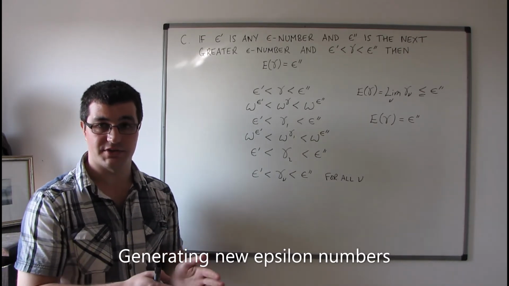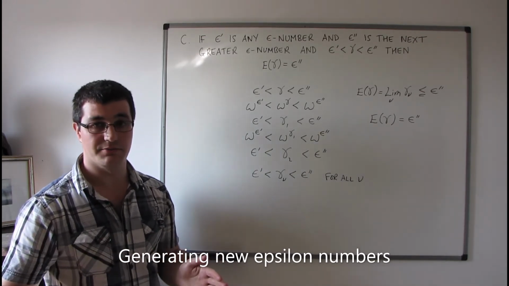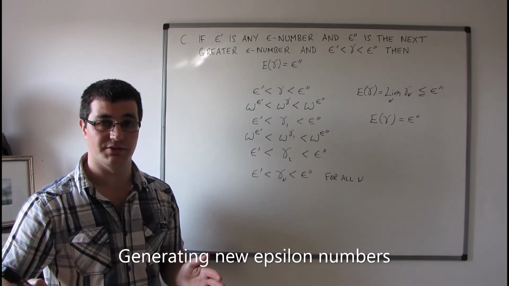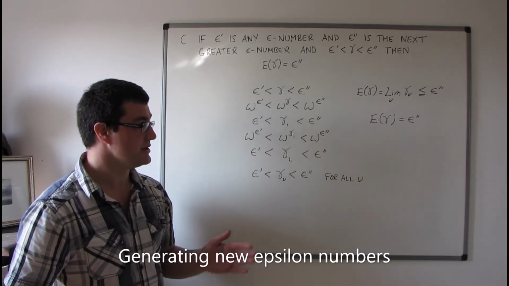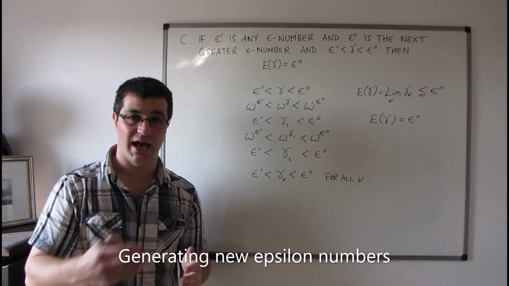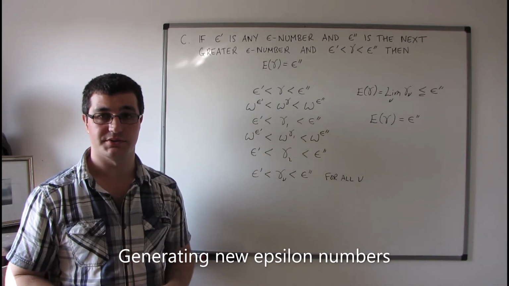Not only another epsilon number, it will be the next epsilon number, the next greatest epsilon number in magnitude. So this gives me a way of generating ever more epsilon numbers.